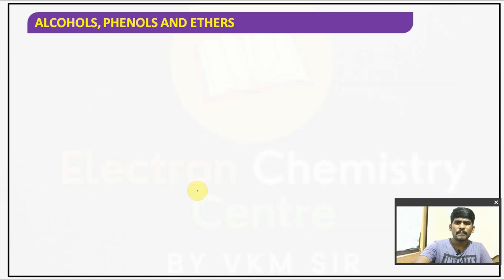Understood? So the first preparation method is Dow's process. Chlorobenzene is treated with NaOH at 613 Kelvin and 300 atmospheric pressure, which gives sodium phenoxide or sodium phenate, which on further acidification gives phenol. Hope you understand, children.